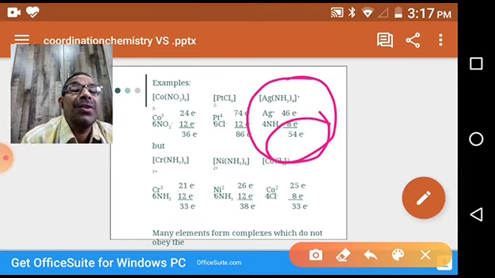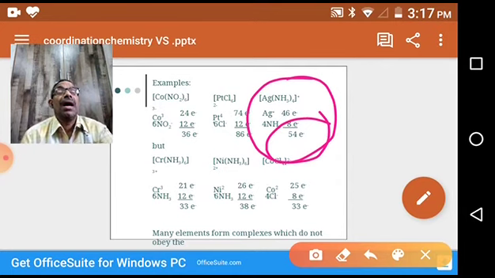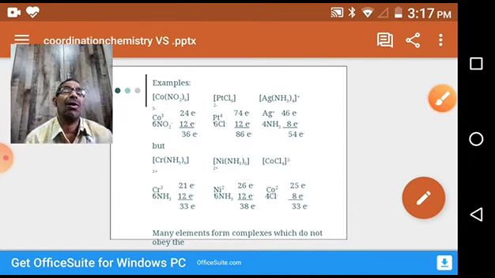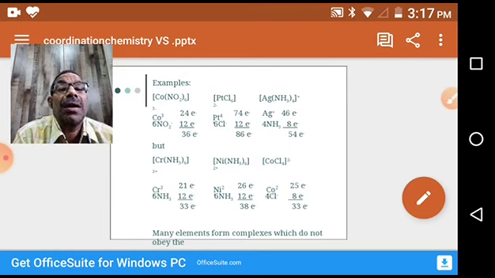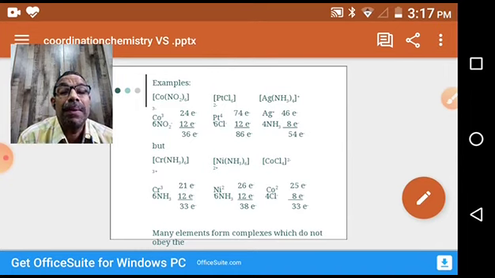So this is the effective atomic number calculation. So far we discussed metal complexes in which the metal ion attains the atomic number of the nearest inert gas, thereby they are stable. But there are some complexes in which the metal ion doesn't possess the nearest inert gas electronic number, even though it is stable. So the stability of these compounds is not explained by Sidgwick. These are some exceptions.